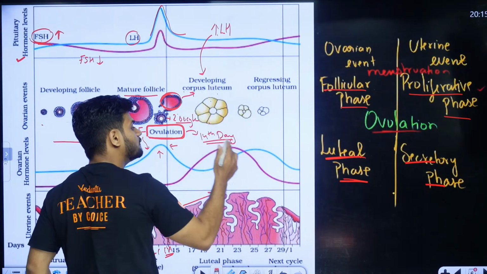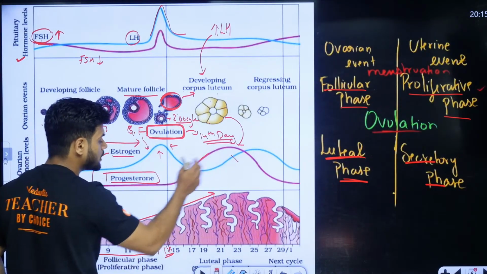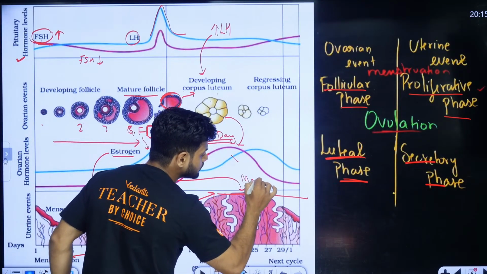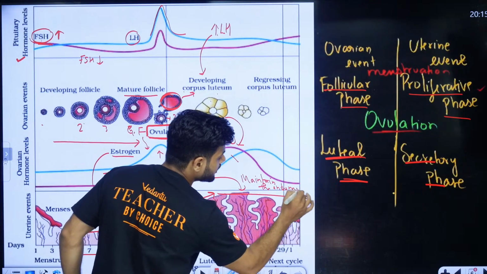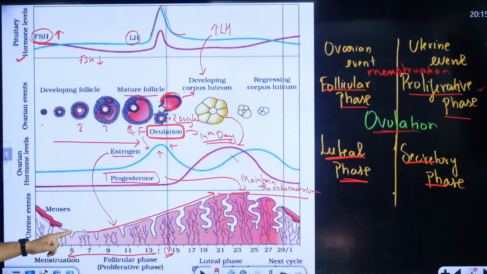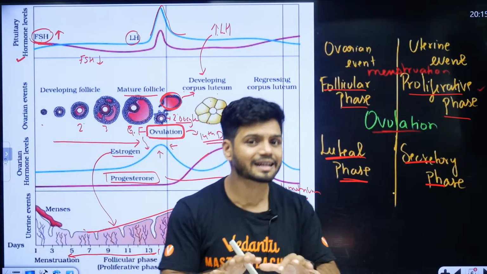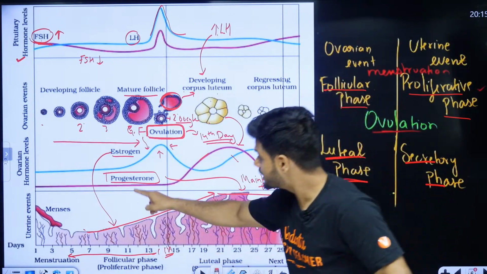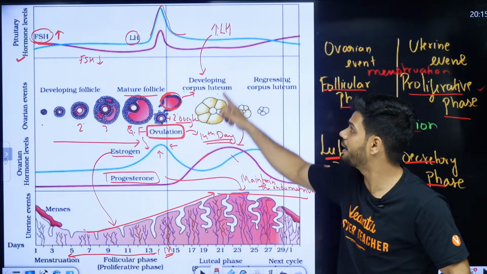This corpus luteum will produce a hormone called progesterone. दिख रहा है रेड वाला. And this progesterone will maintain the endometrium layer. Students, समझो इस बात को. यहां पर एंडोमेट्रियम फॉर्मेशन हो रहा है, उसके लिए एस्ट्रोजन, बट एंडोमेट्रियम को मेंटेन करने के लिए प्रोजेस्टेरॉन की जरूरत है. और ये प्रोजेस्टेरॉन कहां से मिलेगा? This progesterone is coming from the corpus luteum. And this corpus luteum is maintained by LH.